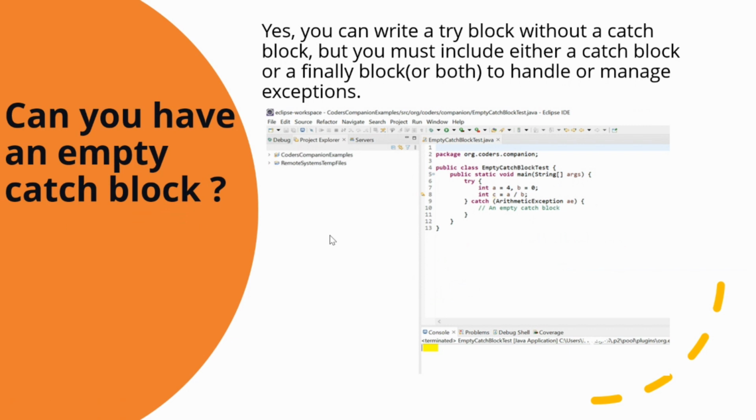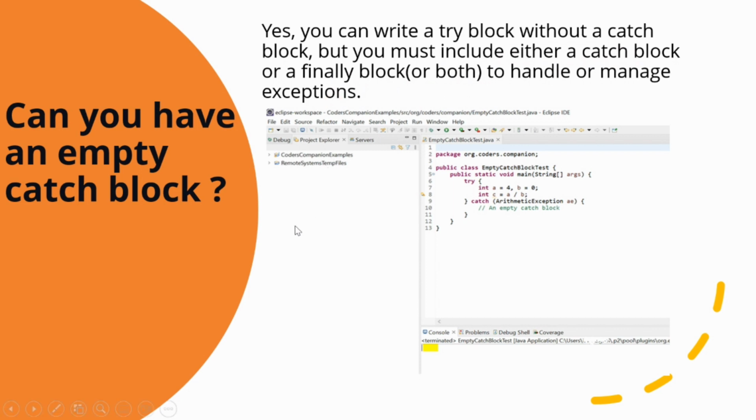Next question is, can you have an empty catch block? Interviewers generally ask these kinds of questions to confuse the interviewee. So always remember that we have to answer these questions very accurately. And for this, the question is, can you have an empty catch block? So yes, you can write a try block without a catch block, but you must include either a catch block or a finally block, or both, to handle or manage the exception.